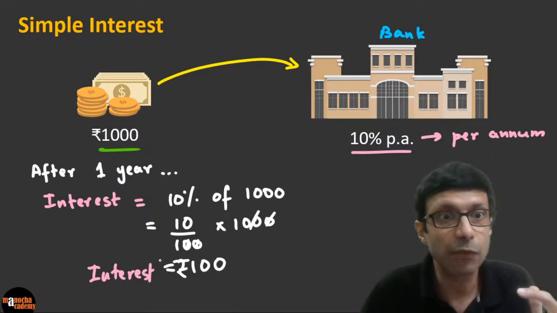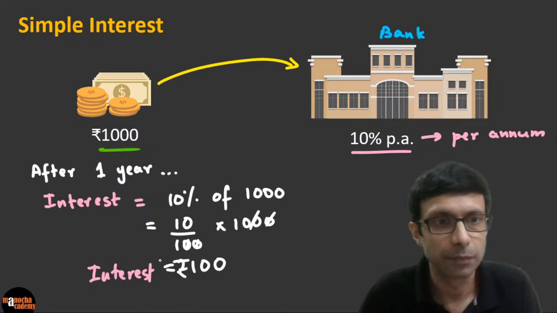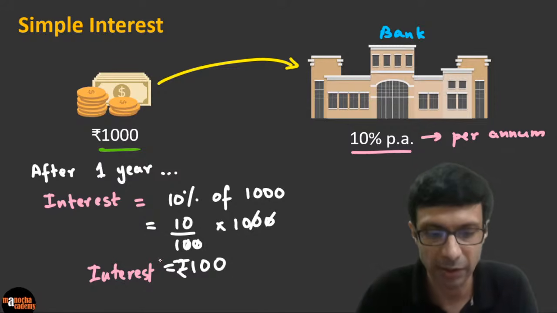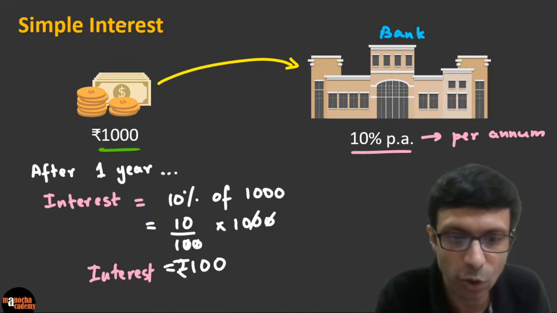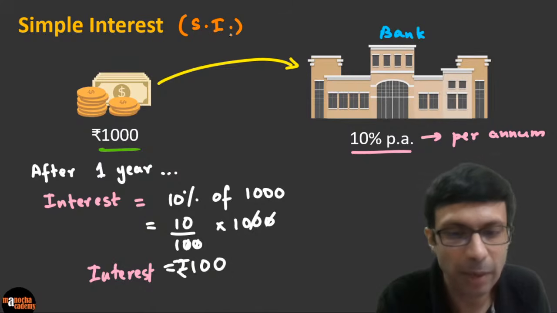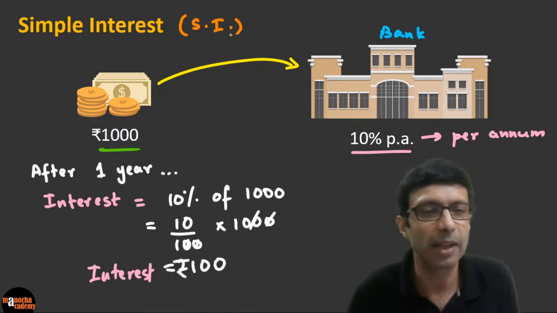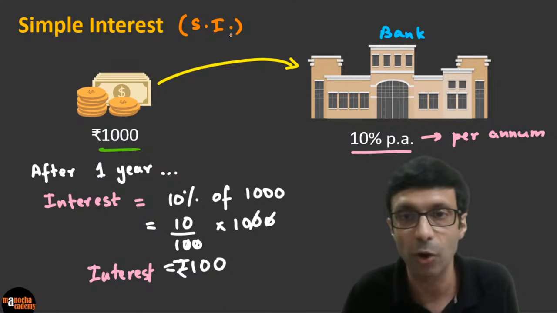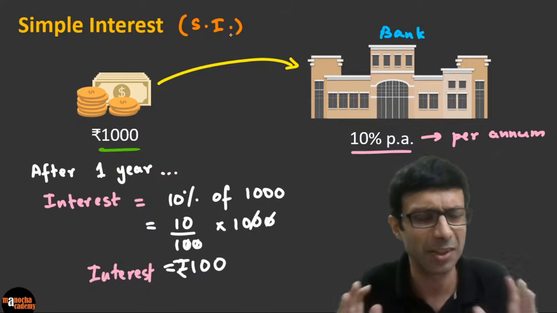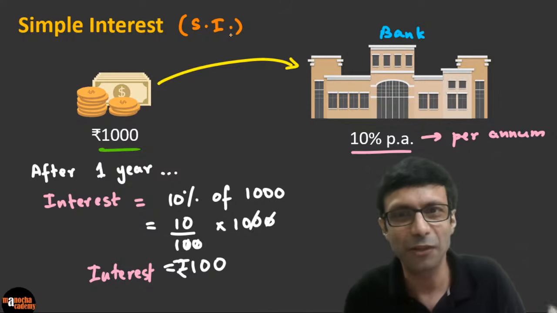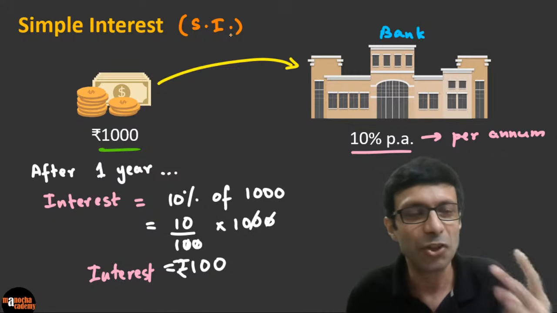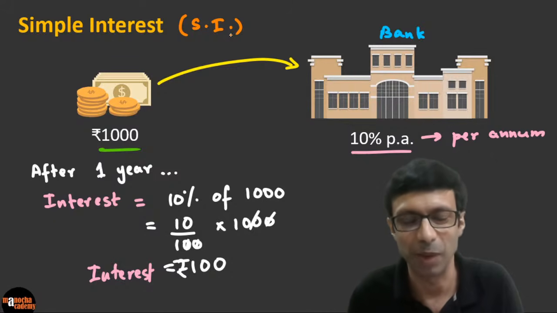And what will be the interest if you keep it for 2 years? And this interest is called the simple interest. So what we are talking about here is called simple interest, or SI in short, or sometimes we just call it interest. Please remember that when we say interest, it doesn't mean compound interest. It's the simple interest, the simple thing we are talking about. Excellent, guys. After 2 years, you told it correctly. After 2 years, it will be 200 rupees, right? After 3 years, 300.